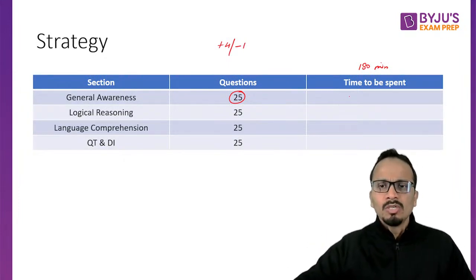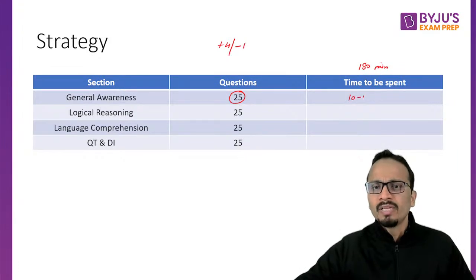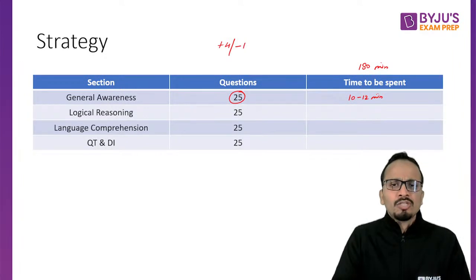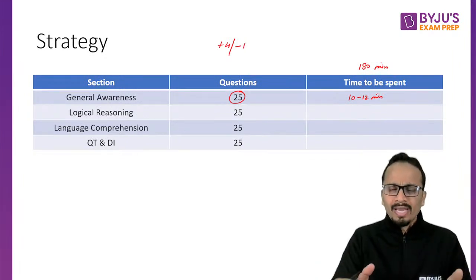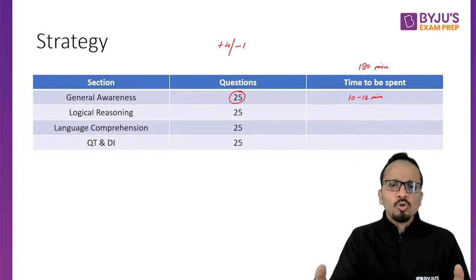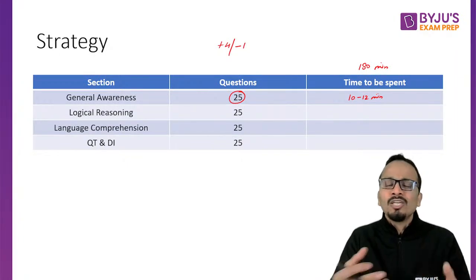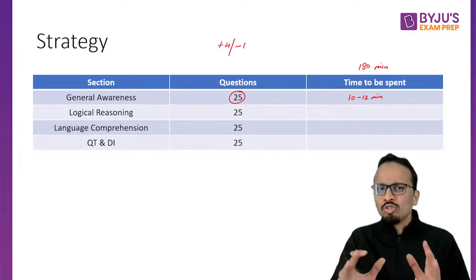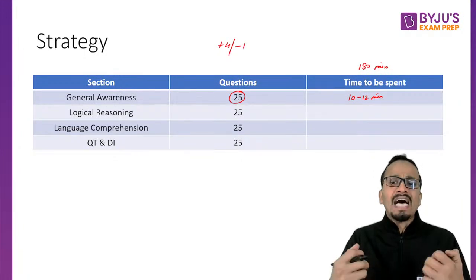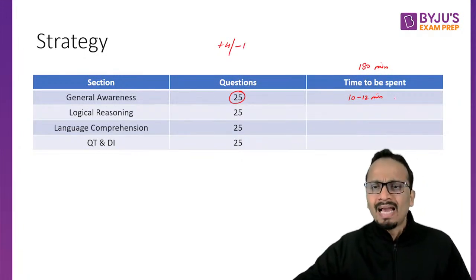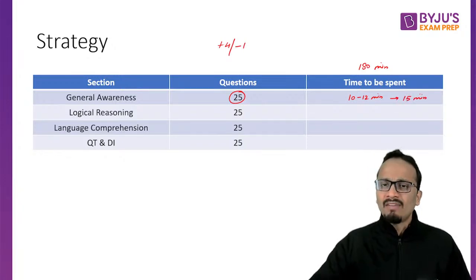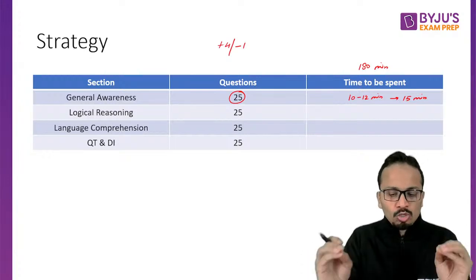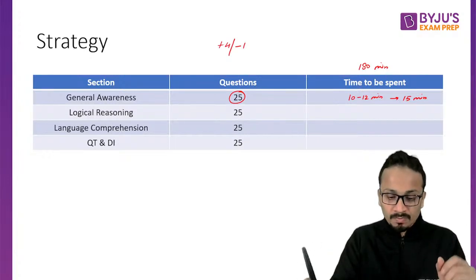Spend 10 to 12 minutes in this section, and obviously never come back to it, because in case you know any answer, you will mark it; you don't know, you will not mark it. There is nothing to solve in this section. Giving 10 to 12 minutes for these 25 questions, I feel that is enough. The maximum time that you can give to this section will be 15 minutes. After 15 minutes, you'll have to come out of this section.